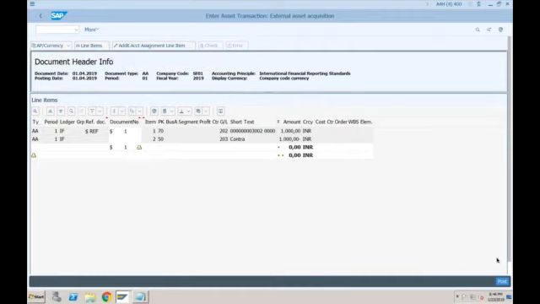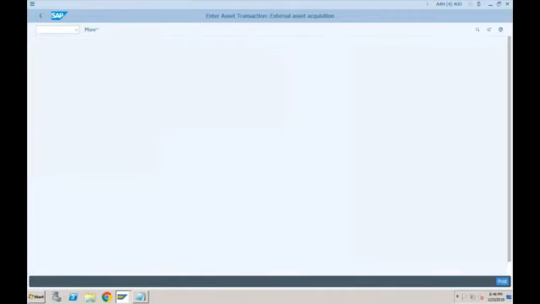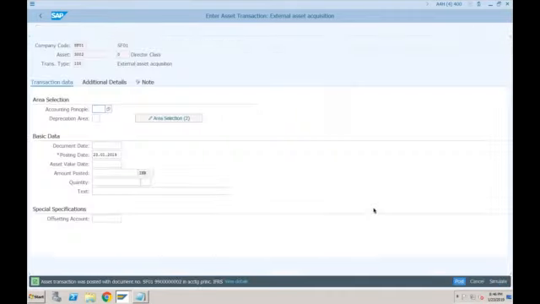So if you click on post, okay, so asset transaction was posted with this document number. And now this is only a document number, right? It will not go to 0L at all. So there is no question of operational document and valuation specific document because we are using transaction AB01L, which itself means we are only posting to the particular valuation area. So this document is only valuation specific.